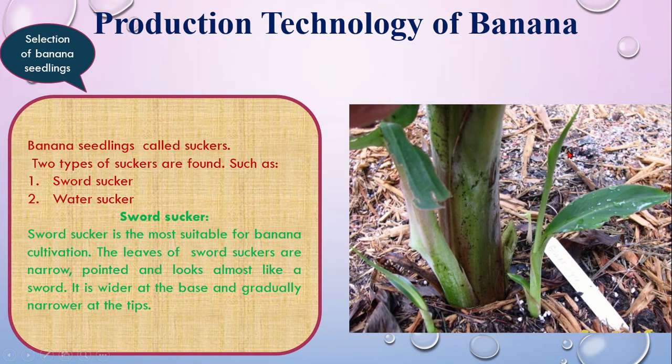Sword sucker means, have a look at the colored picture here. This is the seedling, and here you can see this portion, the top portion of the seedling looks like a sword. That is why it's called sword sucker. Sword sucker is the most suitable for banana cultivation. The leaves of sword suckers are narrow. Have a look, the leaf is narrow, pointed, and looks almost like a sword. It is wider at the base and gradually narrows at the tip. So that is why it's called sword sucker.